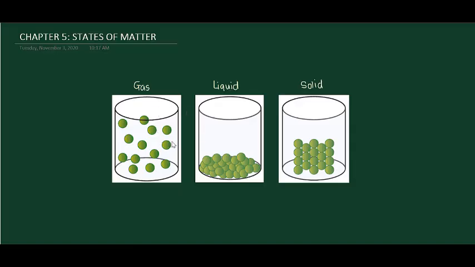There are three states of matter: gas, liquid, and solid. Many pure substances can exist under appropriate conditions of pressure and temperature as a gas, liquid, and solid. If you look at this diagram, the gas particles are far apart and can move freely and fill the available space. But for liquid, the particles are close together but move around one another. And for solid, the particles are so close together in a regular array and do not move around one another.